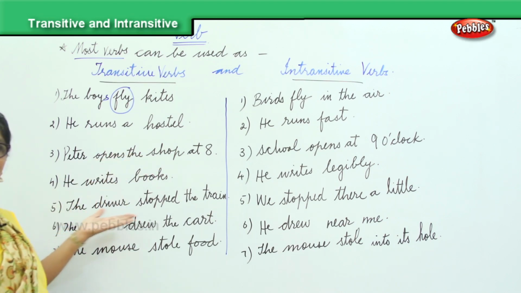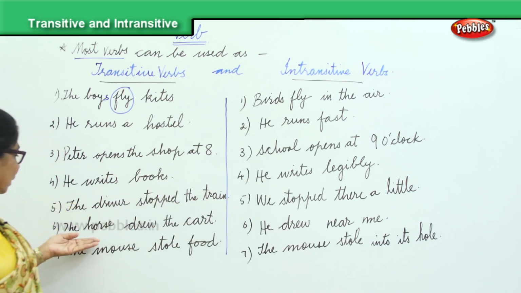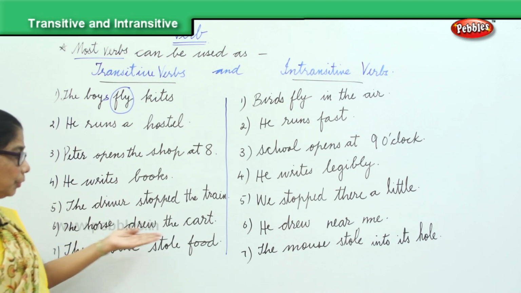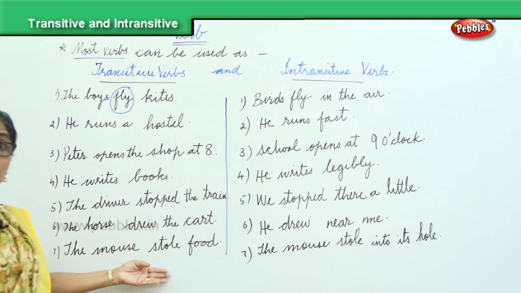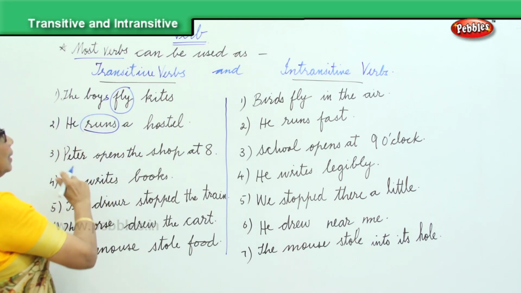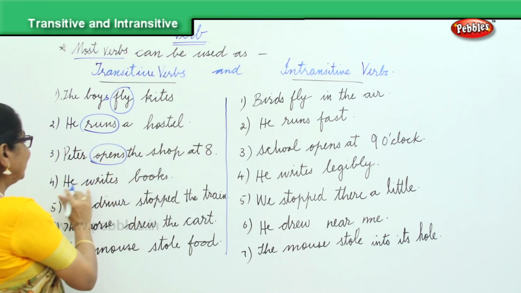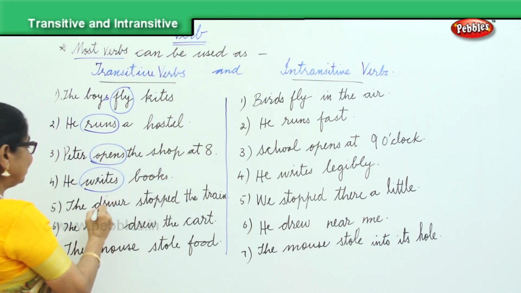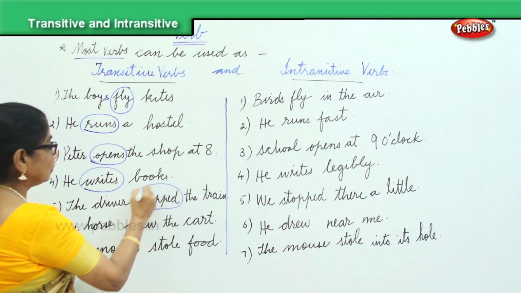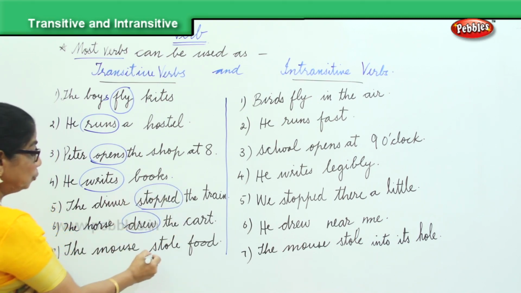The driver stopped. The driver stopped what? The train or bus or car. The horse drew the cart. The mouse stole food. Peter opens the shop. He rides. The driver stopped. The horse drew. The mouse stole.